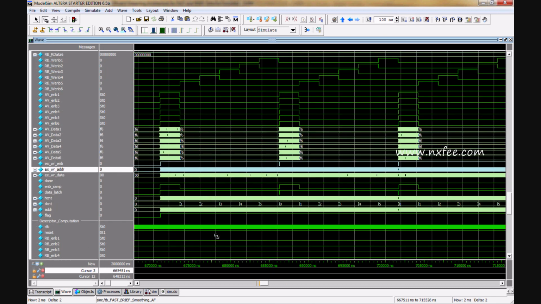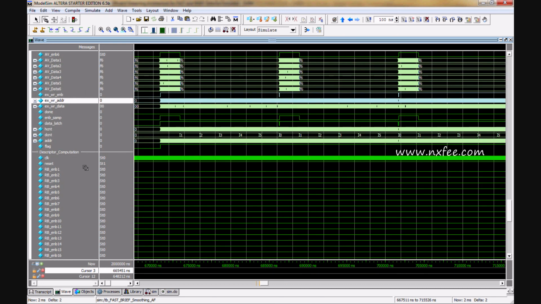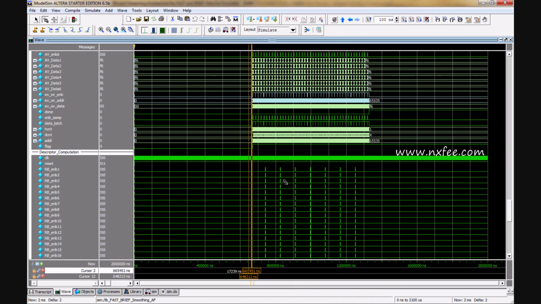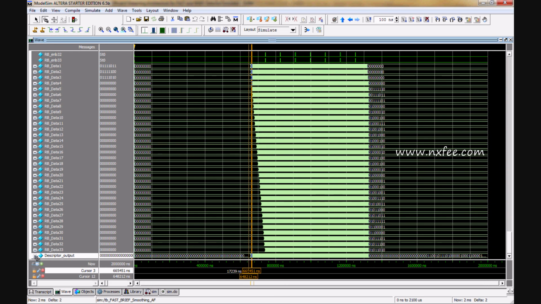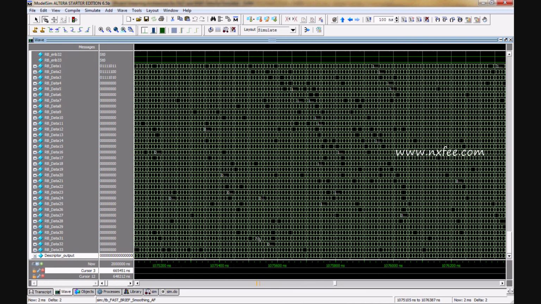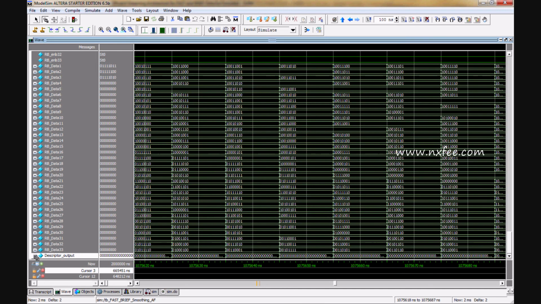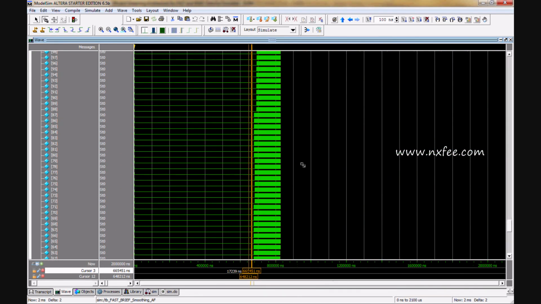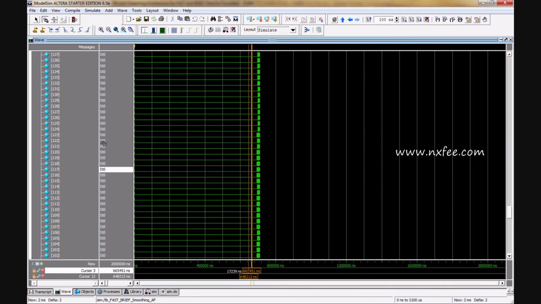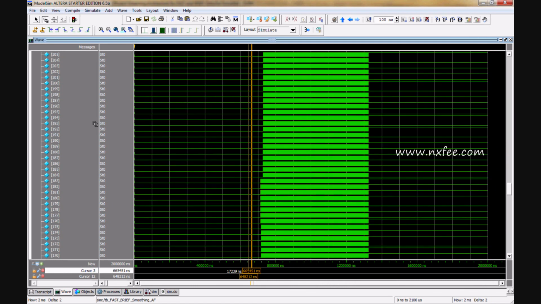After that it will give the data to the descriptor computation in parallel. This is the descriptor computation. Finally, the descriptor computation output will come up every clock cycle. So this is the output for the descriptor computation. This one is 256 bits, right? That's why it will come up with this kind of thing. So this is a 256 bit.